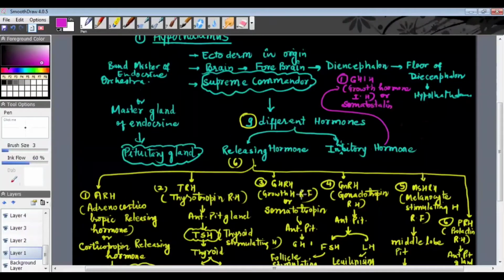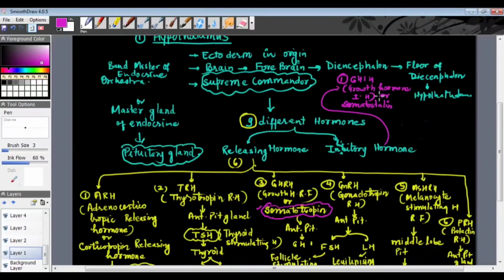Now see, here I talked about somatotropin, a hormone released from the hypothalamus that increases the secretion of growth hormone from the anterior pituitary. It is stimulating. But here this is an inhibitory hormone, somatostatin, which reduces the secretion of the growth hormone from the pituitary gland. For that, this hormone is there, GHIH, growth hormone inhibitory hormone, number 1.